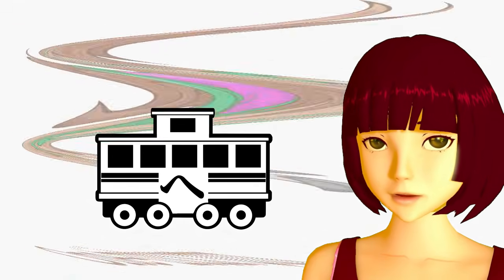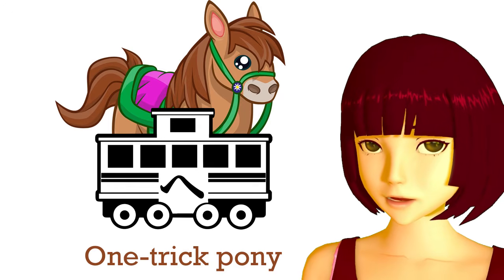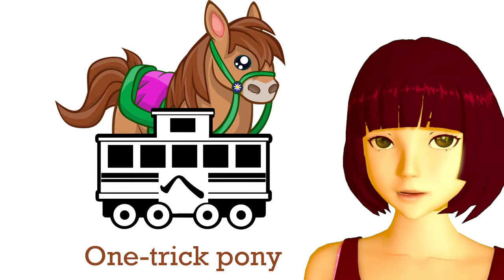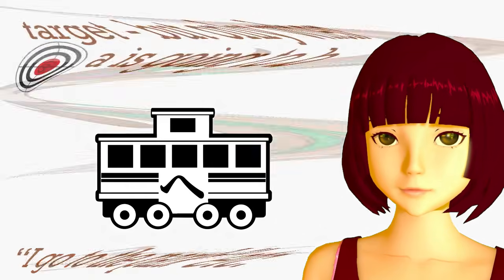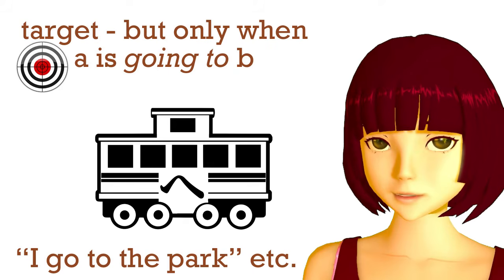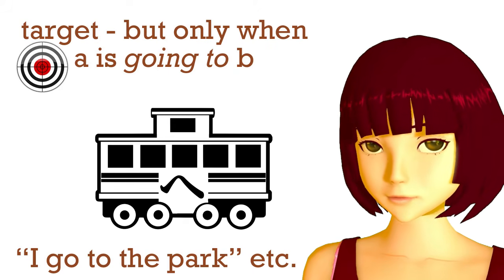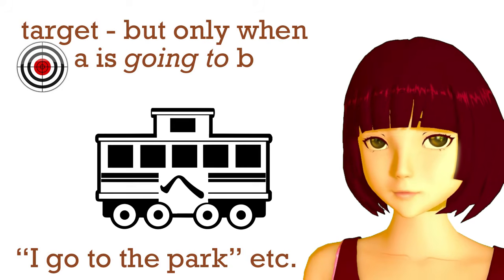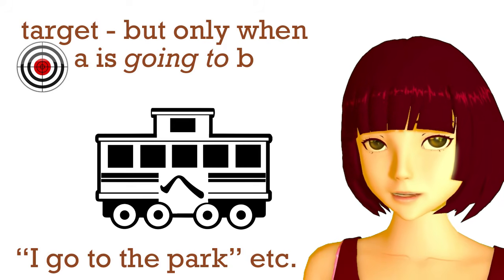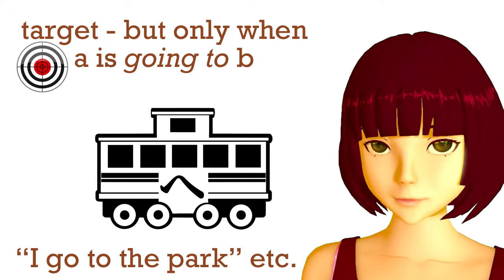It's a one-trick pony, and it duplicates one and only one of the uses of ni. So when we say where we're going, A is going to B, we mark B with ni. We can also mark it with e. And that's the only thing e does. As I say, it's a one-trick pony. It can't even mark the place where something has gone to and still is. It only ever marks the place a thing is going to.